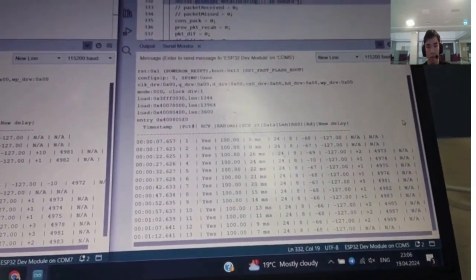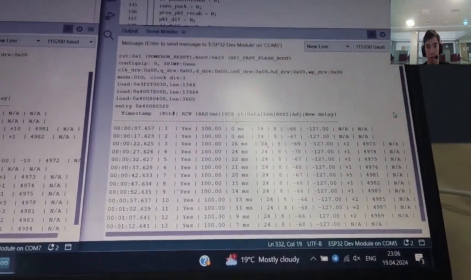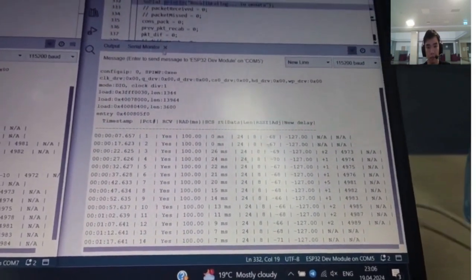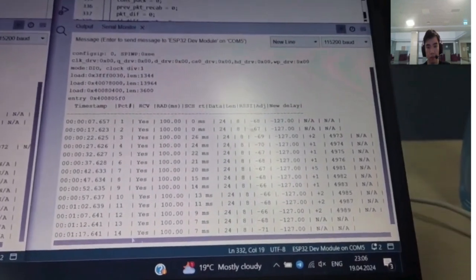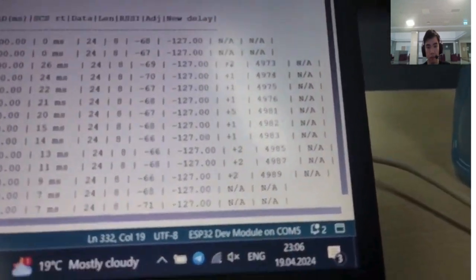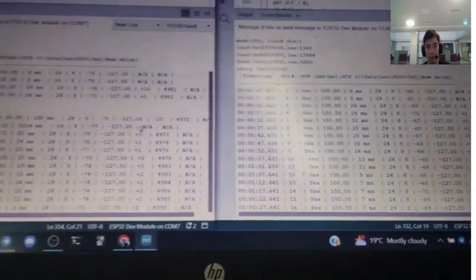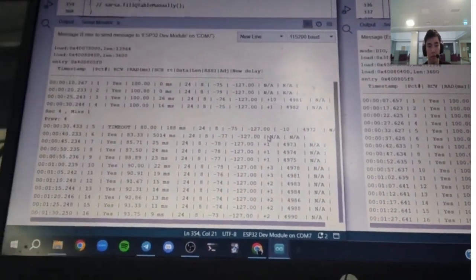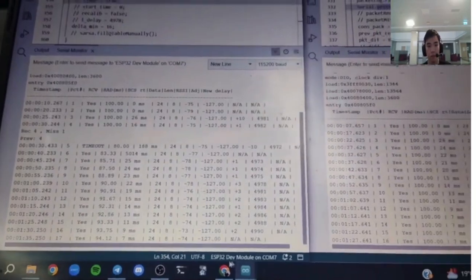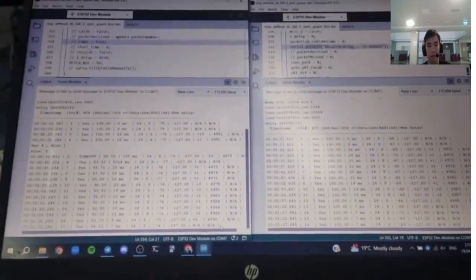And for the second device on the 13th beacon, the model stopped increasing the delay because it already converged, because as you can see, there is no value. And the same happened for the left device. So this is all. Thank you.